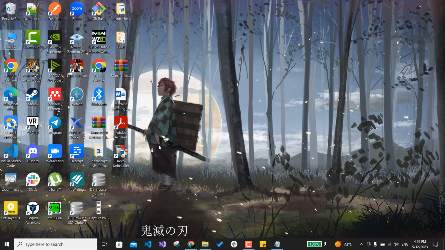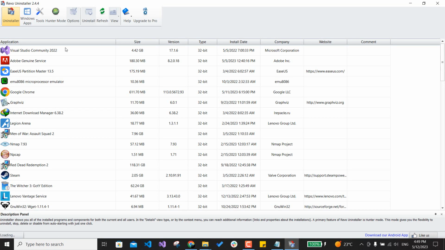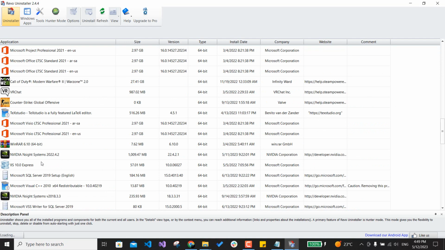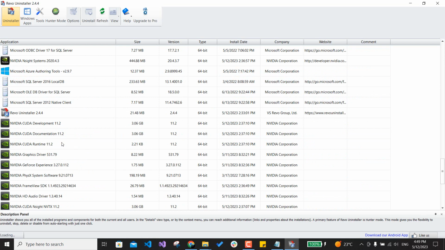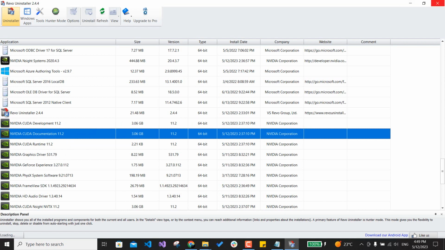Okay, you can download this Revo Uninstaller and uninstall any NVIDIA program that you have. You can uninstall anything if you face the same problem as me.